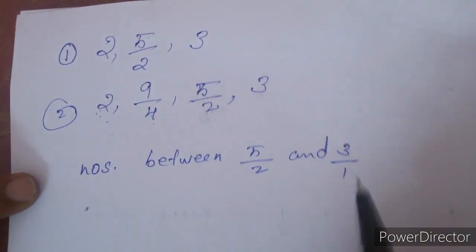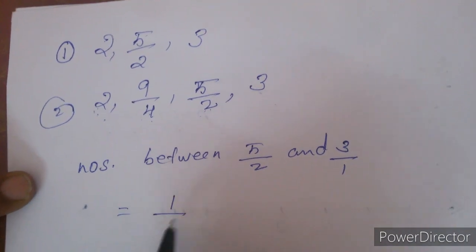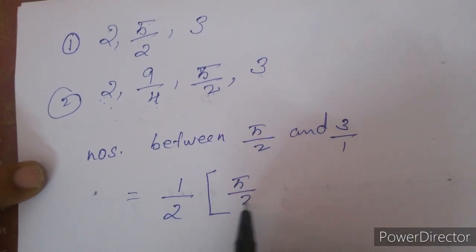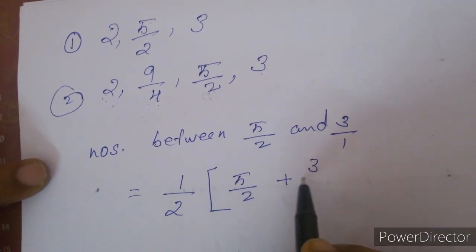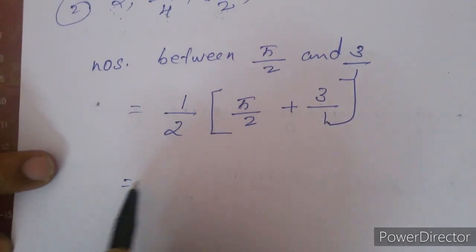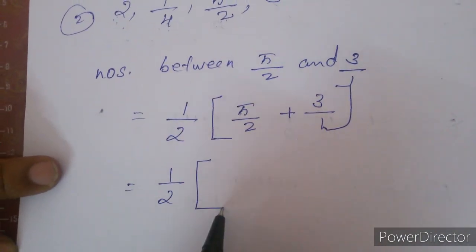That means 3 is 3/1. What we have to do is divide by 2. 5/2 plus 3/1 means add and divide by 2. That is equal to 1/2 into the sum, since it is a fraction.